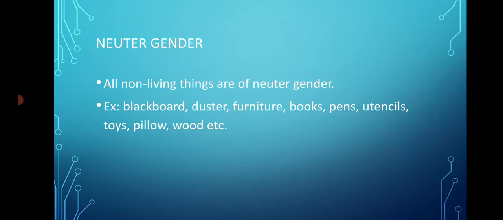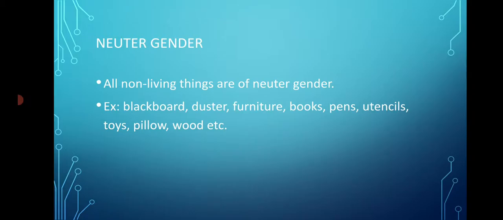For example, blackboard, non-living; duster, non-living; furniture, non-living; books, pens, utensils, toys, pillows, wood, etc. all belong to neuter gender, as they are all non-living things. So it is very simple. All non-living things are of neuter gender.